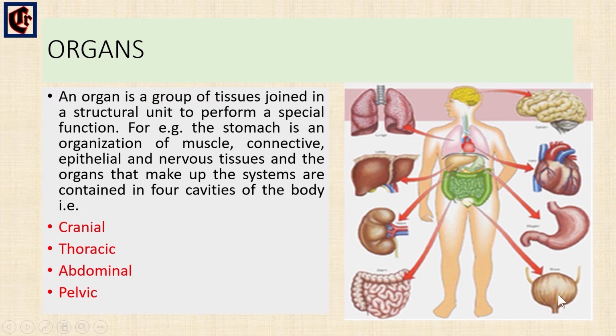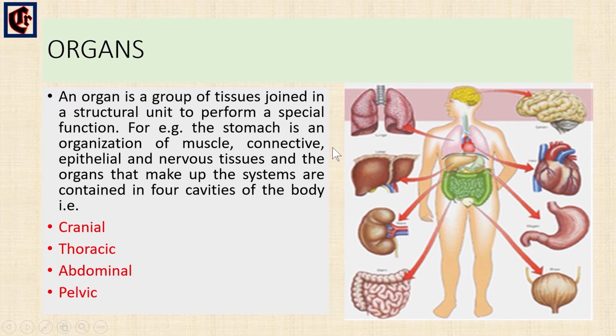And all these organs make up the system. That is, a group of atoms make molecules, a group of molecules make cells, a group of cells make tissue, and a group of tissues make organs. So a group of organs make a system. These organs are contained in the four cavities of the body, that is the cranial cavity, the thoracic cavity, the abdominal cavity, and the pelvic cavity. This is all about the organ level.